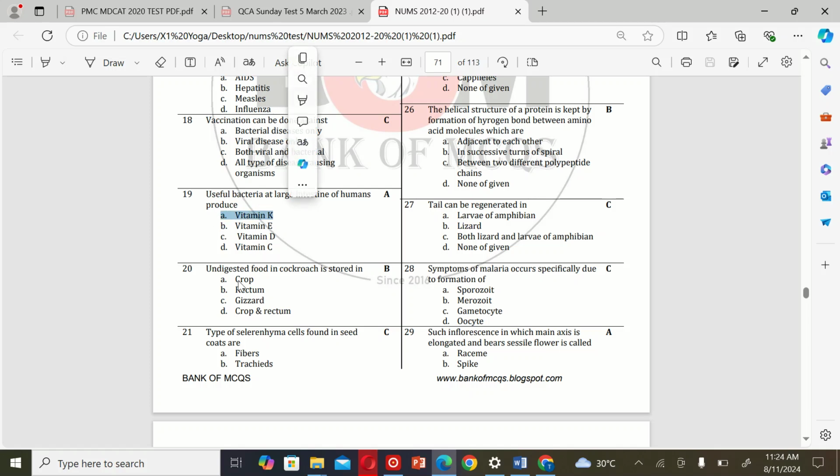Vitamin K. The next MCQ is: undigested food in cockroaches is stored in A. Crop, B. Rectum, C. Gizzard, and D. Crop and rectum. So the correct option is B.